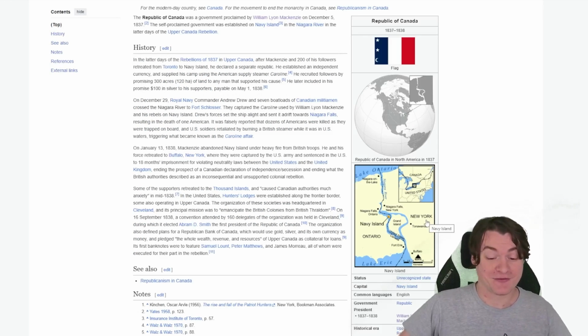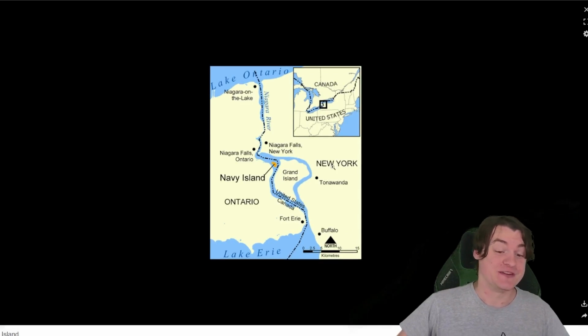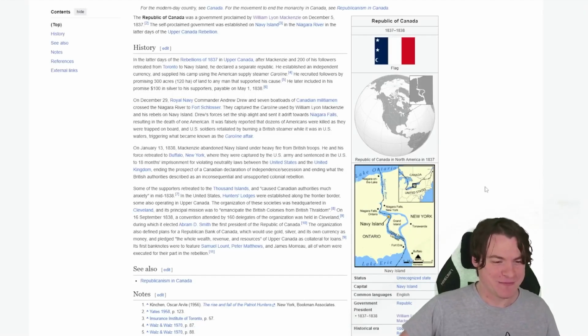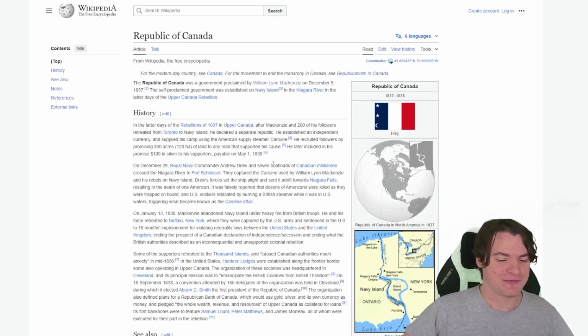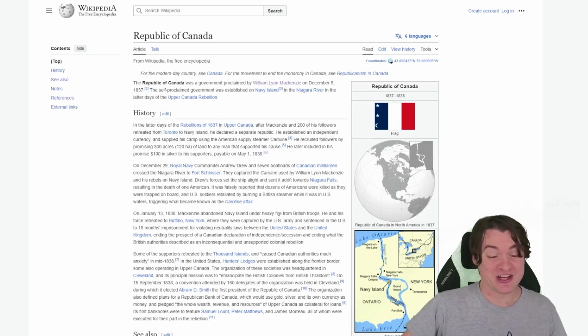Here is the Republic of Canada. It was a small island called Navy Island that had about a couple hundred people that moved there because they were trying to make their own country, and in the end what happened is they were fired on by the British Army and eventually had to leave.